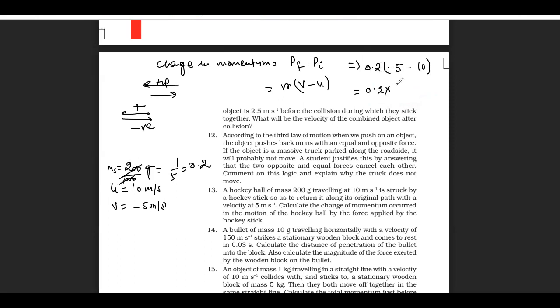When 0.2 is multiplied by minus 15, you will get minus 3 kilogram meter per second. I was thinking that 3000 is very high, this change is very high.